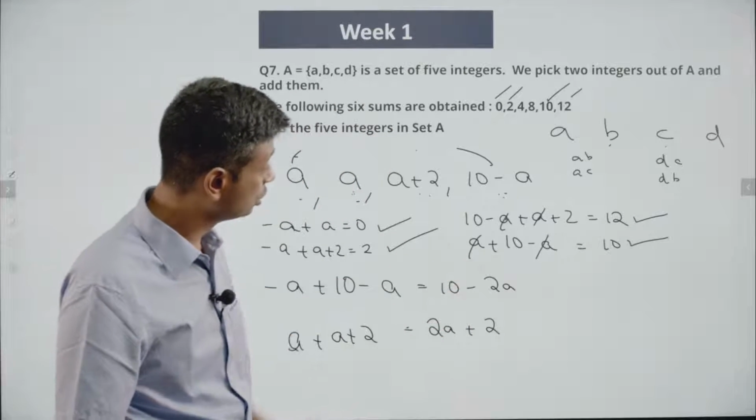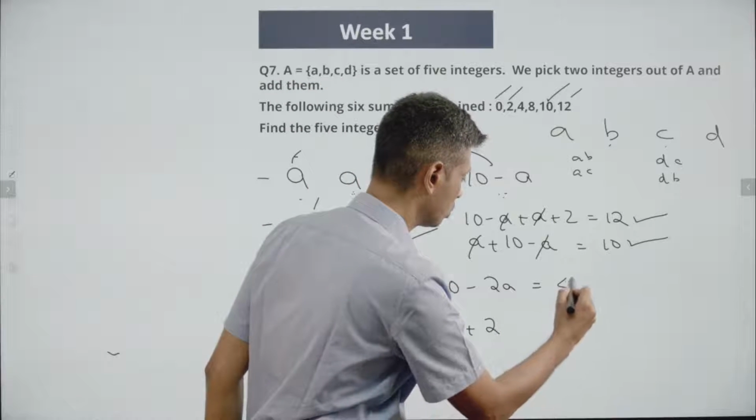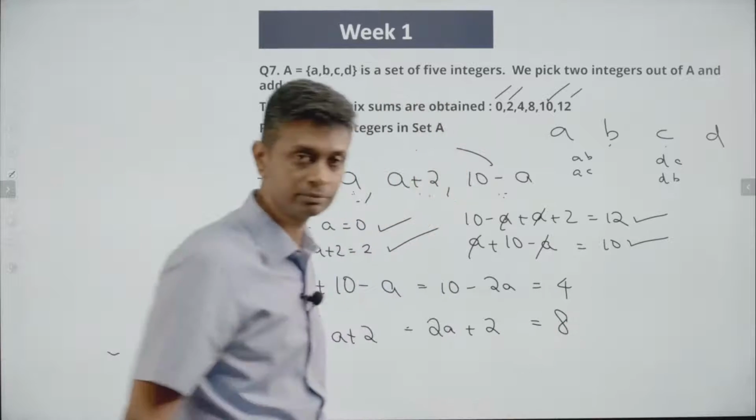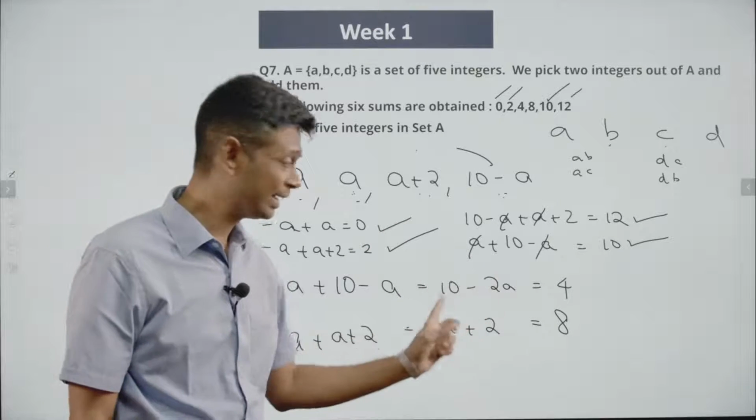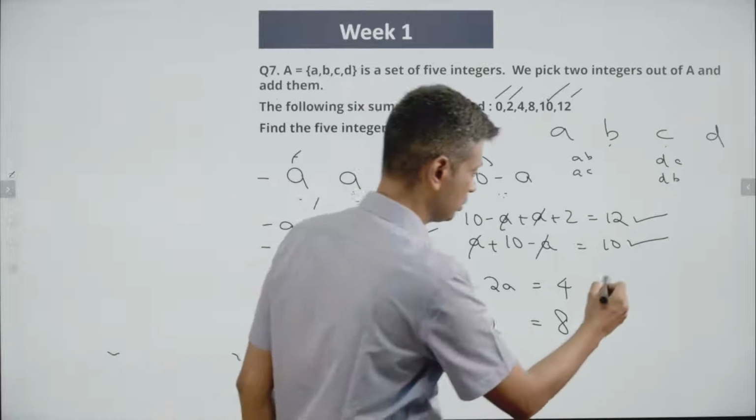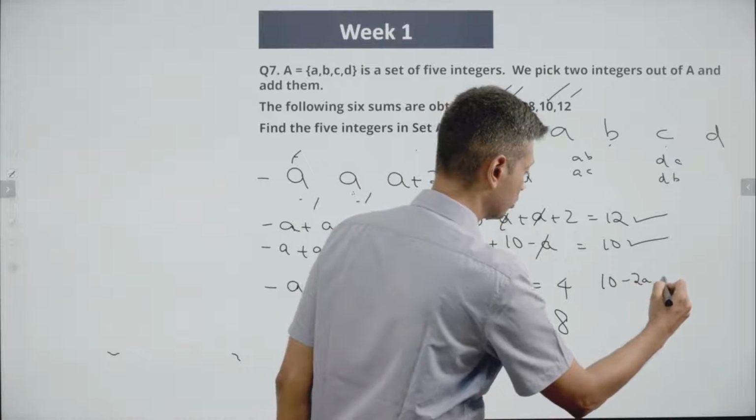Now these two should be equal to 4 and 8. If this works, we are through. How do we check whether it works? Solve for it. 10 minus 2A is 4. 10 minus 2A is equal to 4.